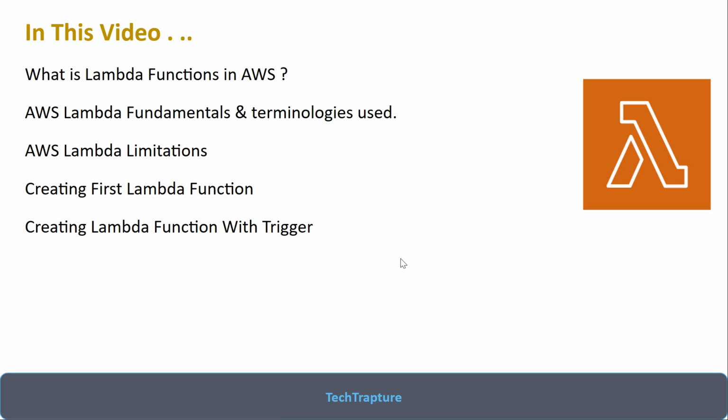If you want to learn Lambda end to end and have a good understanding of the AWS Lambda function, then stay tuned till the end and we'll learn Lambda together. Now let's see what is a Lambda function in AWS.